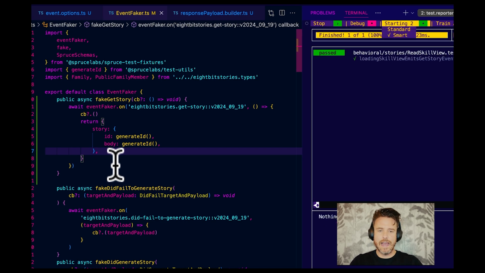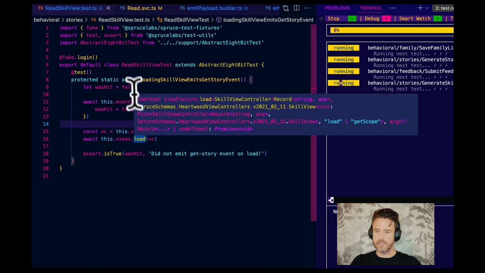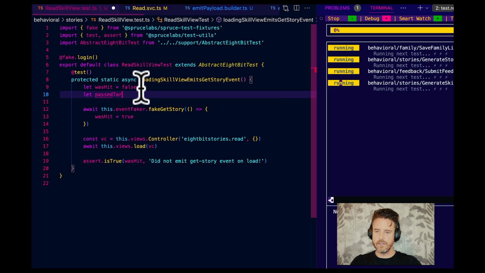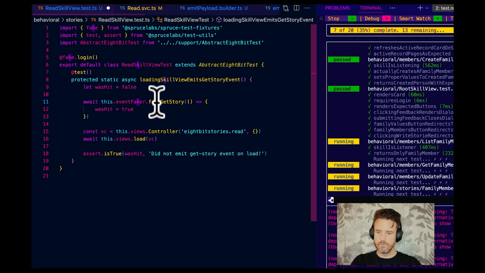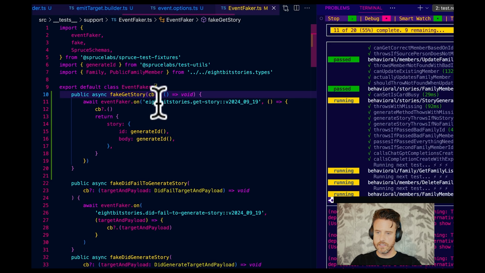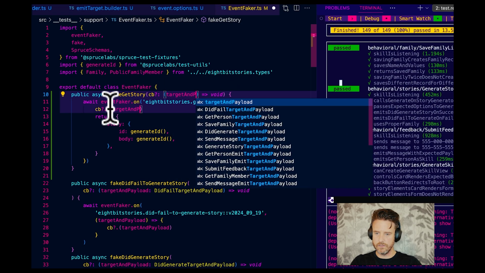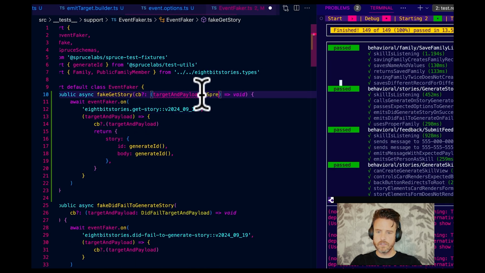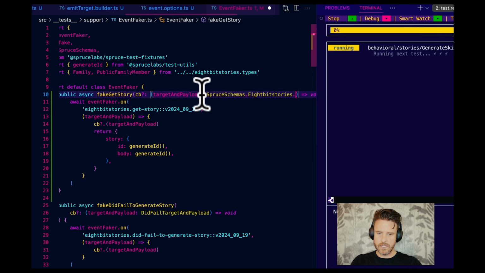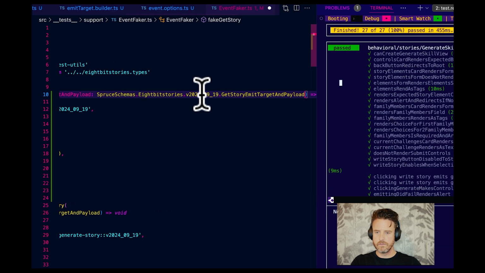Okay. Now, let's go to our test. And let's do this. Let past target equals... Well, actually, let's go into here. And I'm going to command click in these few places. I'm going to go target and payload. And I'm going to type this as spruce schemas dot 8-bit stories dot get story target and payload.